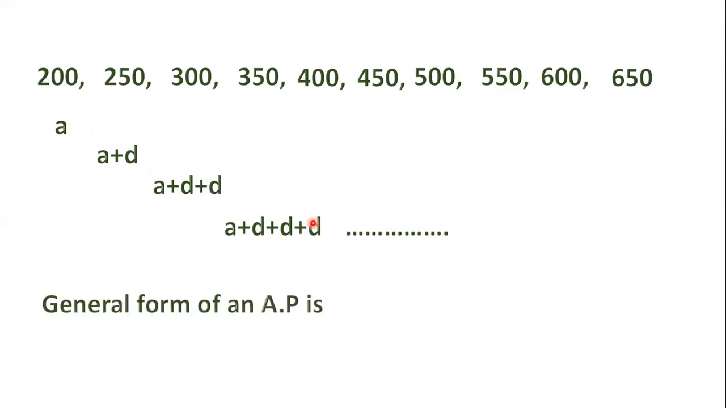So the general form of an AP is A, A plus D, A plus 2D, A plus 3D. This is the general form of an AP. First term is A, second term is A plus D, third term is A plus 2D, fourth term is A plus 3D.